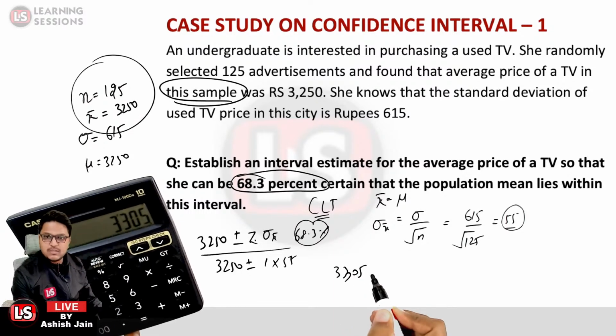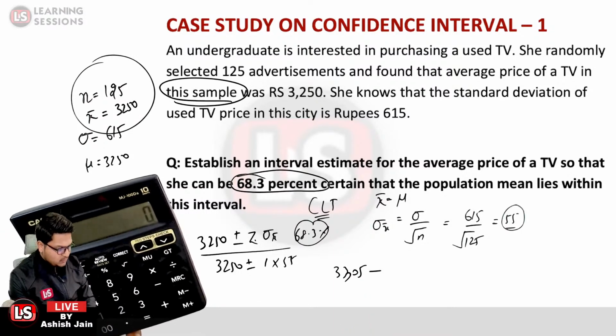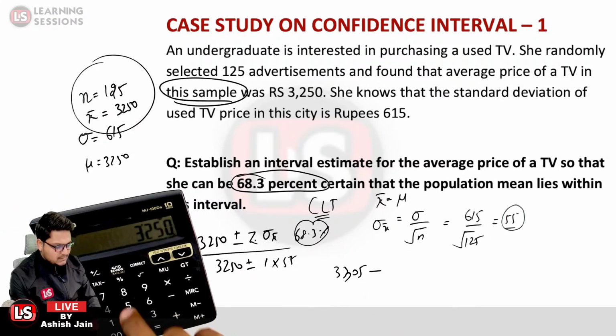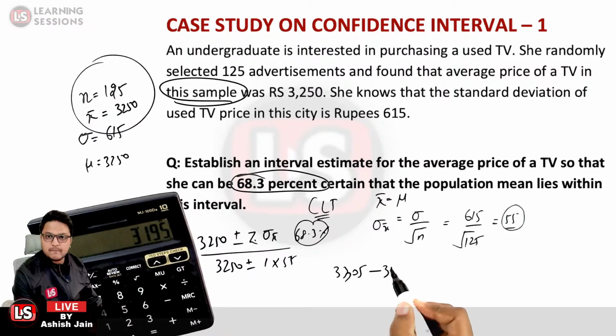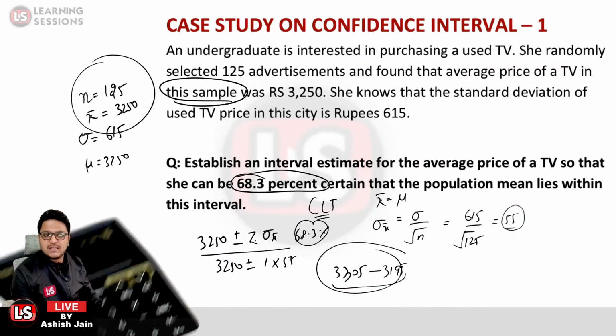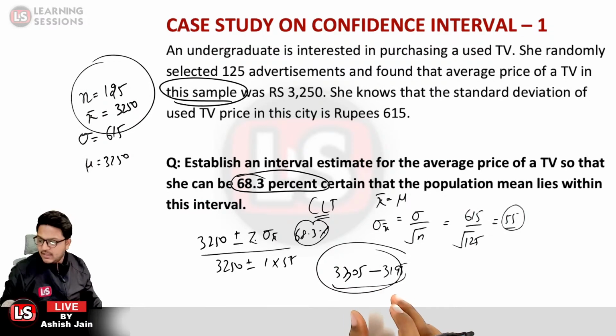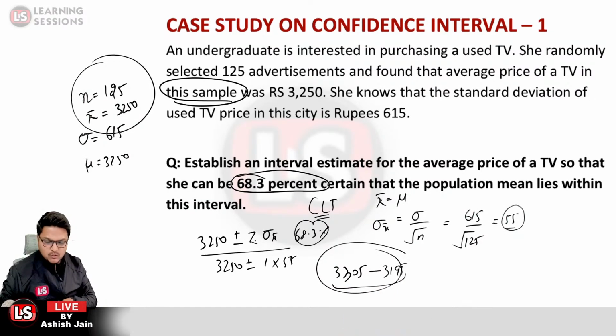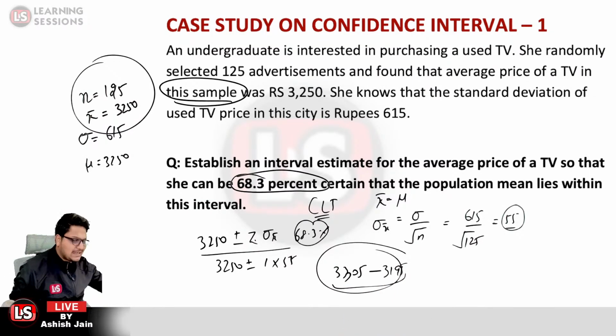And the second one would be 3250 minus 55, that is equal to 3195. So the right answer over here has been given by Sunil Kumar at the earliest. So this would be the interval that was to be established. Is that clear?